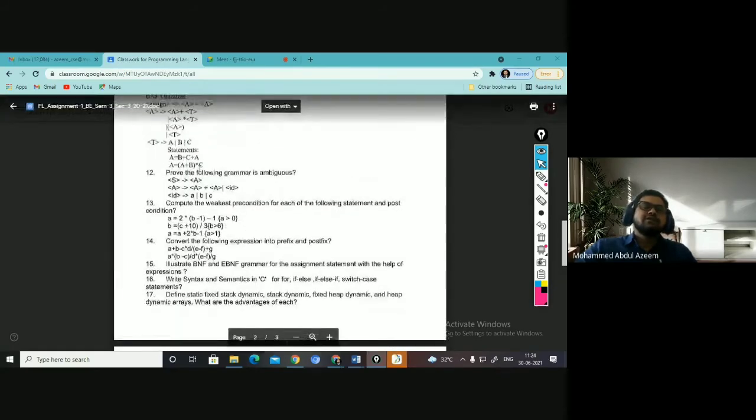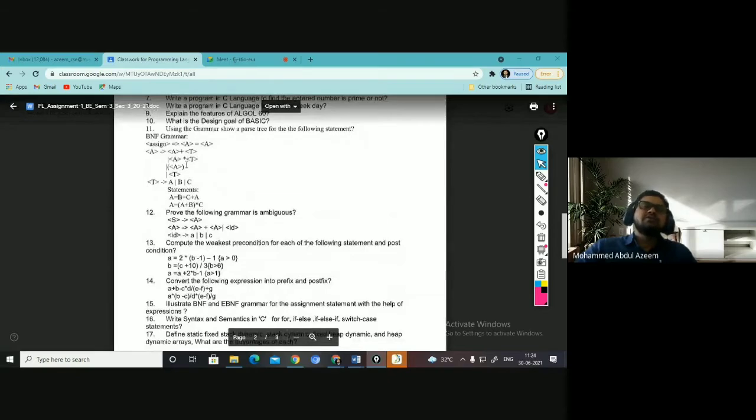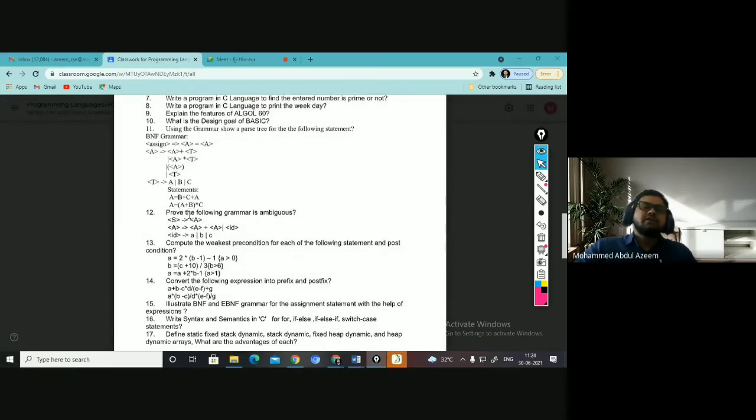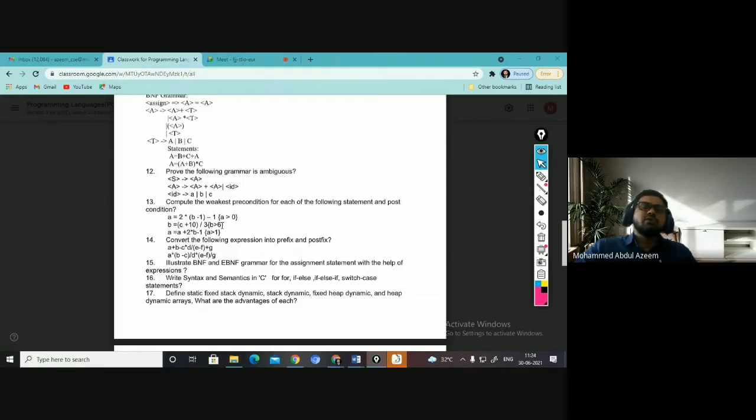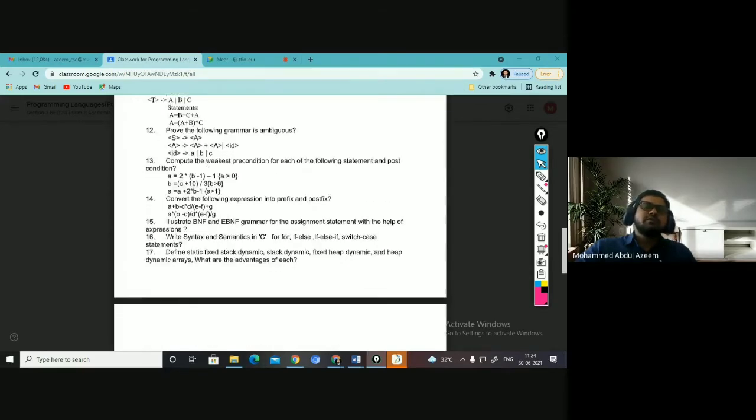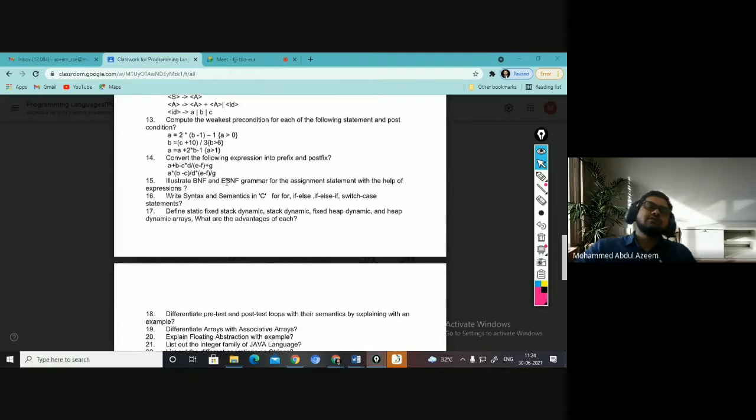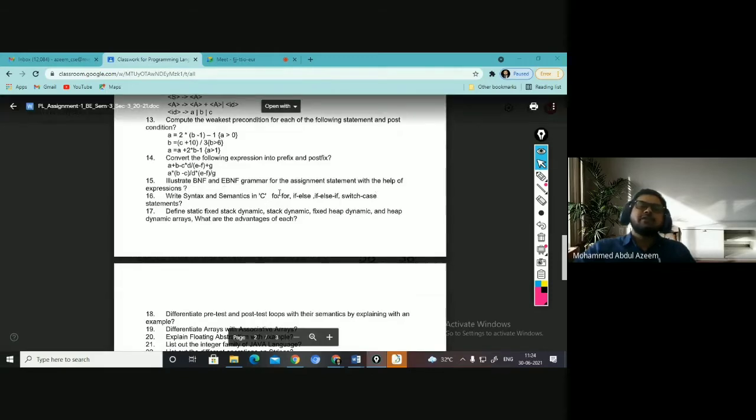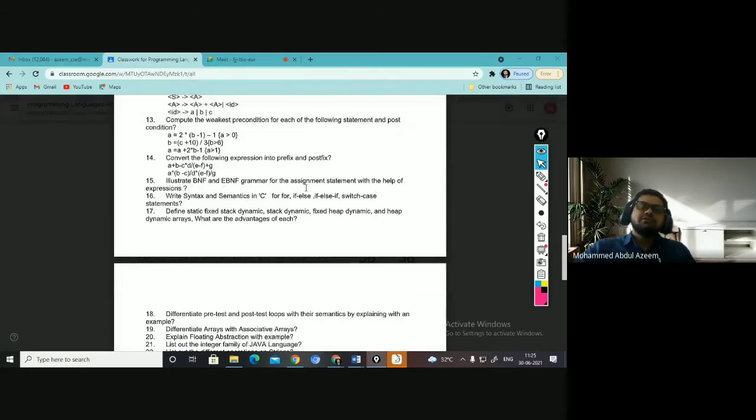In the last class I discussed how to draw the parse tree for the given grammar, and if the grammar is given ambiguous, how do you prove it? You have to compute the weakest precondition and all. And the BNF and EBNF grammar for assignment statement was discussed in the previous class. Just go through it. It is also one of the important questions.